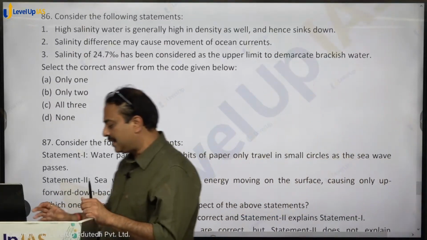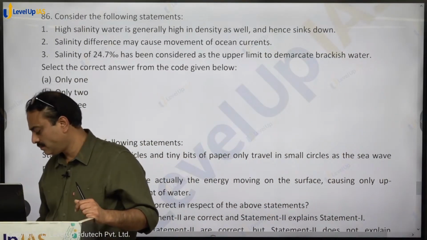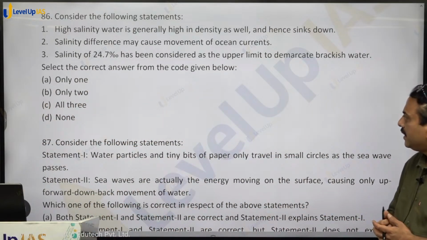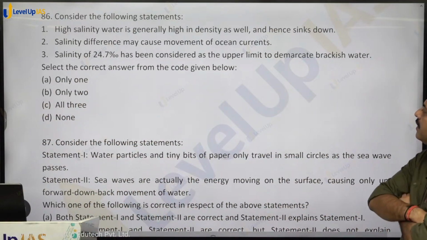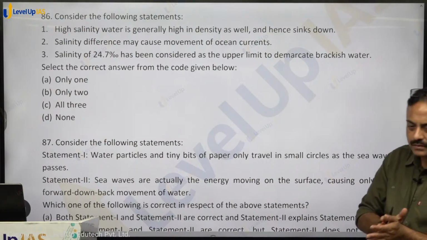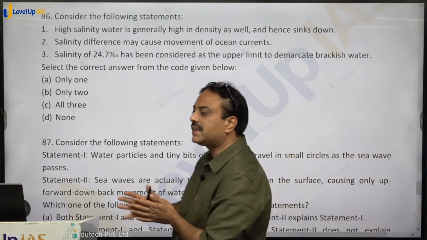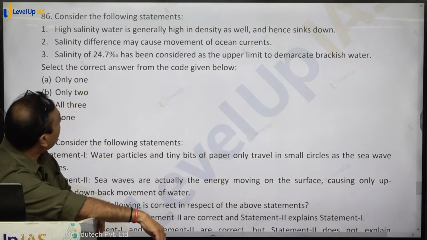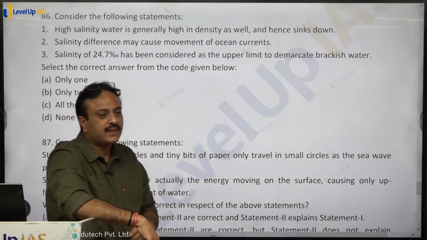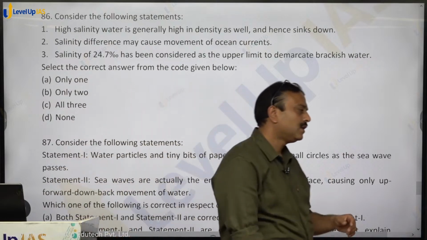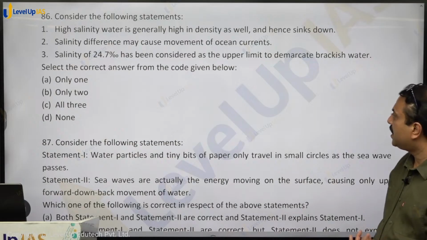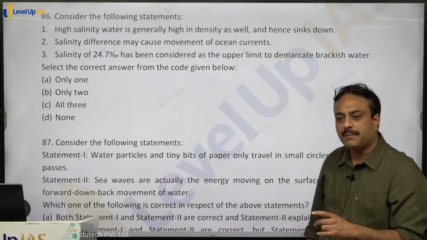Consider the following statements. High salinity water is generally high in density as well and hence sinks down. Other things remaining constant, salinity is directly related to density. Salinity difference may cause movement of ocean currents. Yes. 24.7 parts per thousand has been considered as the upper limit to demarcate brackish water.